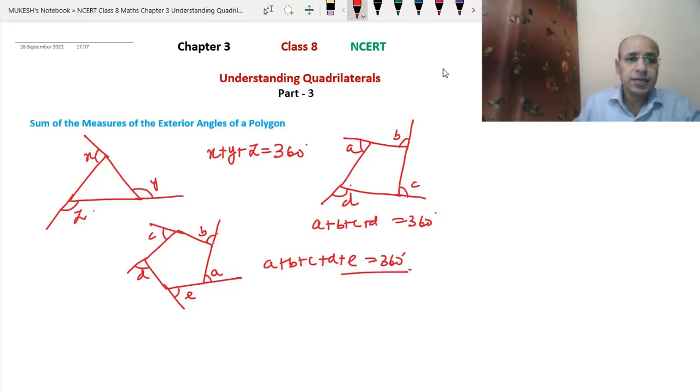So you can say the sum of the measures of the exterior angles of a polygon is always 360 degrees, whether it is a triangle, a quadrilateral, or has any number of sides. If there are exterior angles, then their sum will be 360 degrees.